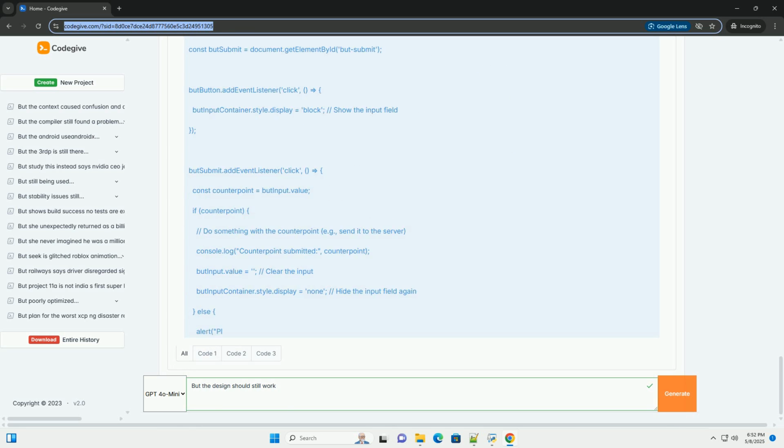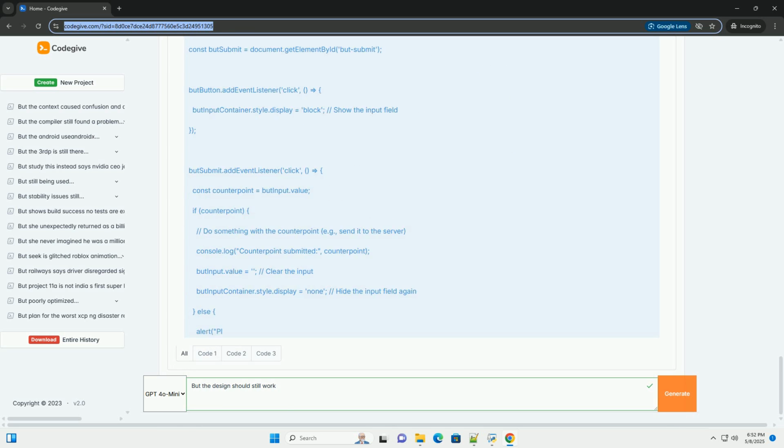Key changes. HTML: an additional div with the ID butInputContainer holds the text input area. It's initially hidden using style="display: none". A textarea is used for multi-line input. A submit button is added. CSS: the CSS sets the input field to display: none on load.